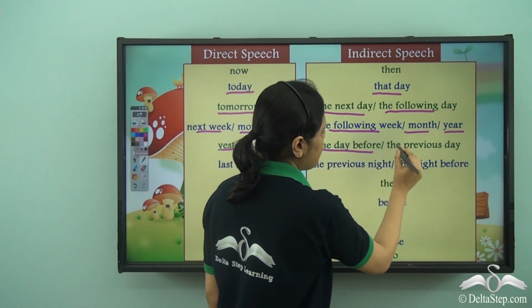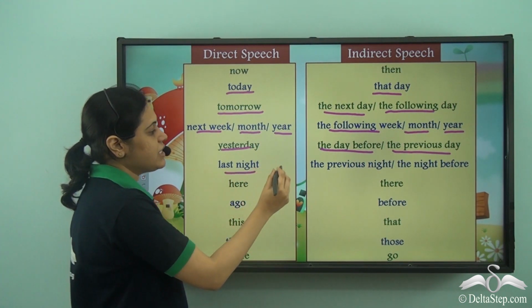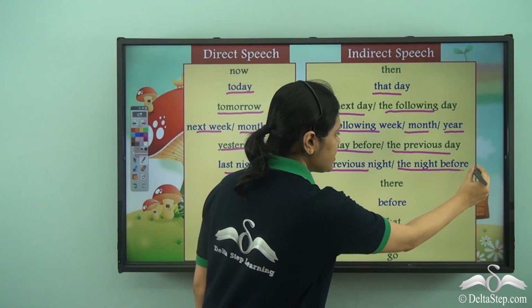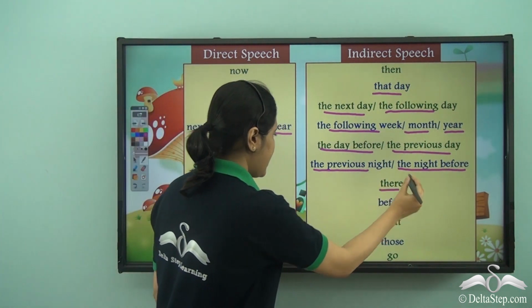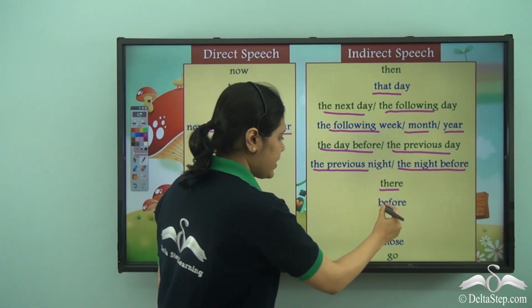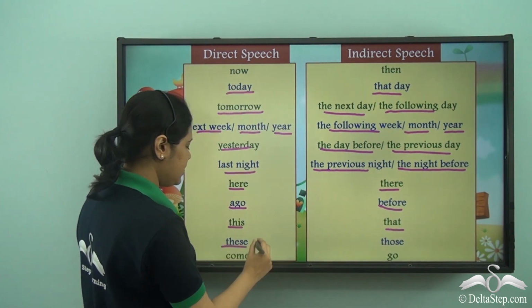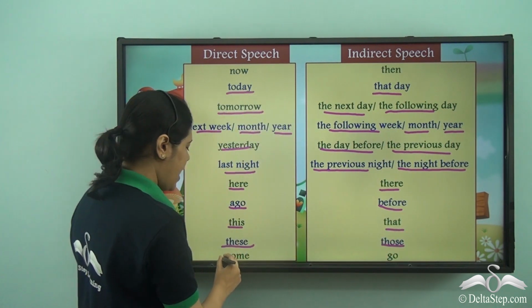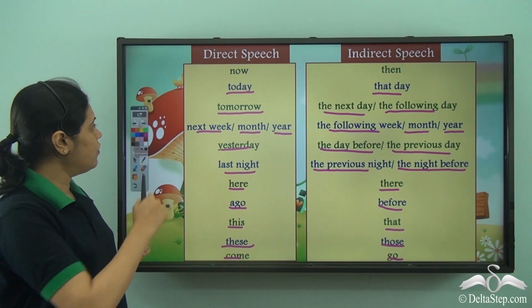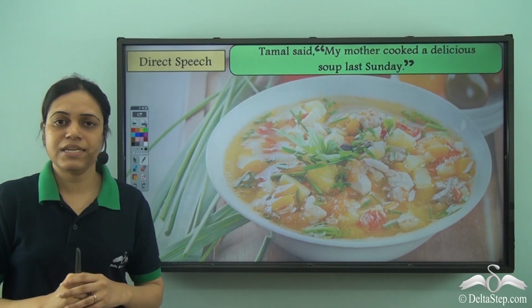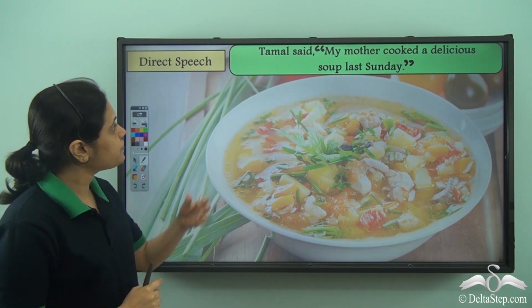Yesterday becomes the day before or the previous day. Last night becomes the previous night or the night before. Here becomes there. Ago becomes before. This becomes that. These becomes those. And come becomes go. So now let us convert some sentences from direct to indirect speech based on these.